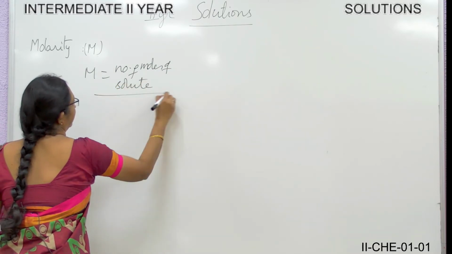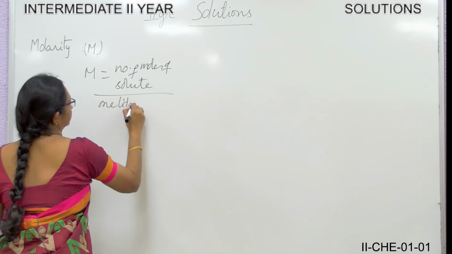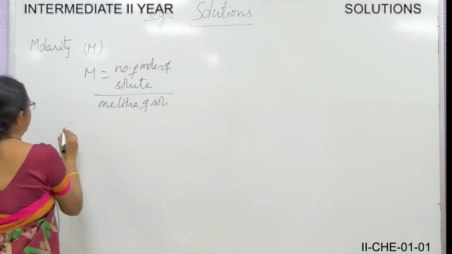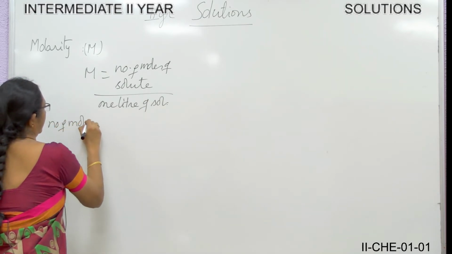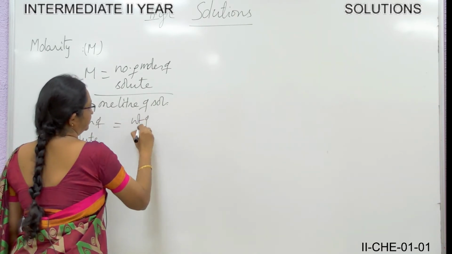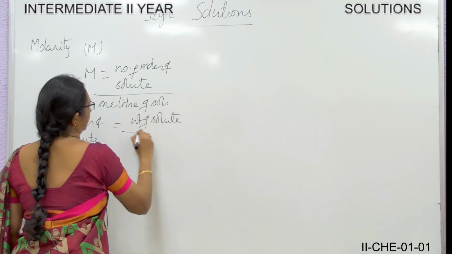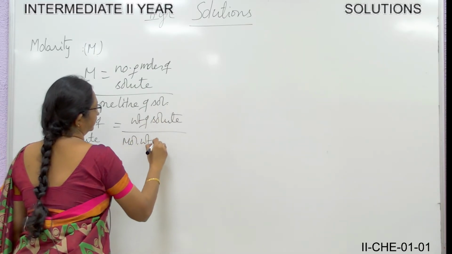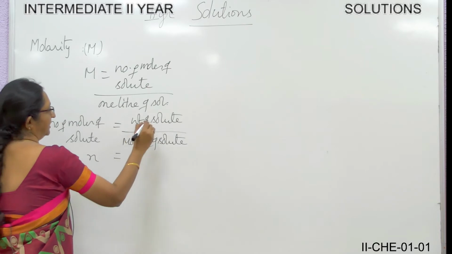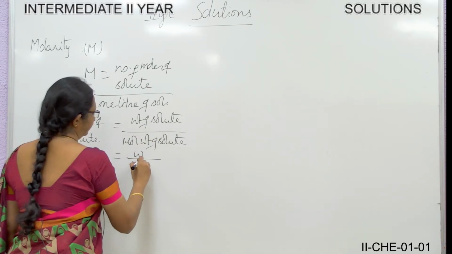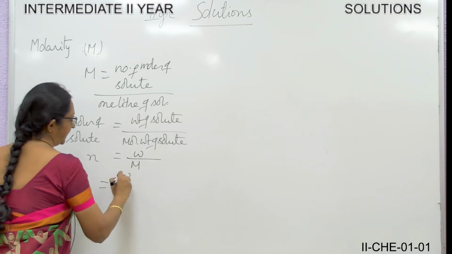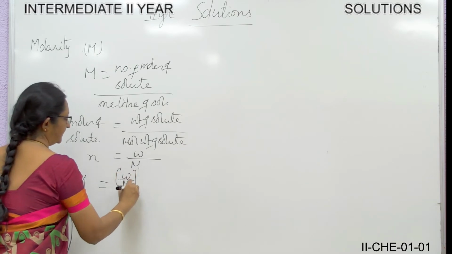What is molarity? Molarity is denoted by the letter M. Number of moles of solute present in 1 liter of solution. So molarity M is equal to number of moles of solute present in 1 liter of solution. So now what is the formula for number of moles of solute? Number of moles of solute is equal to weight of solute divided by molecular weight of solute.